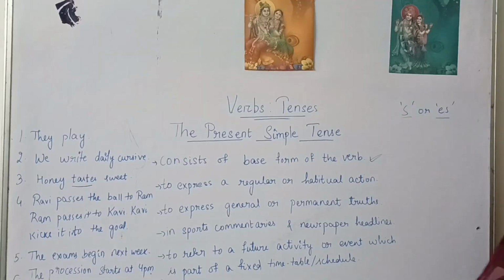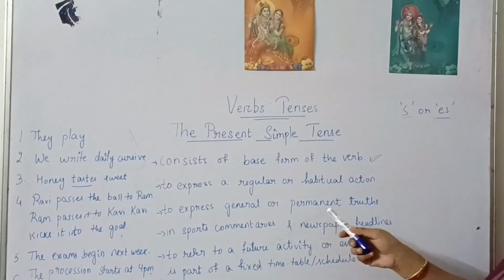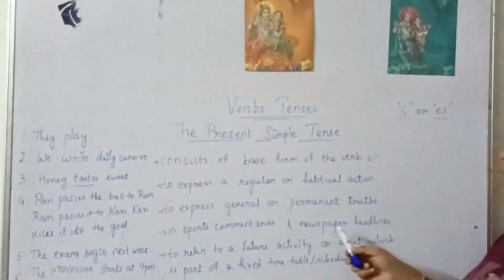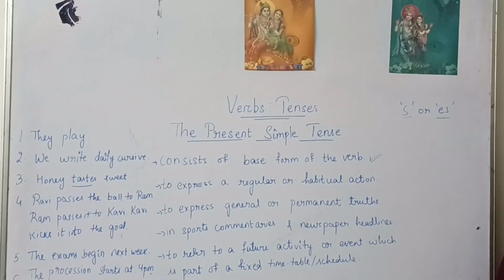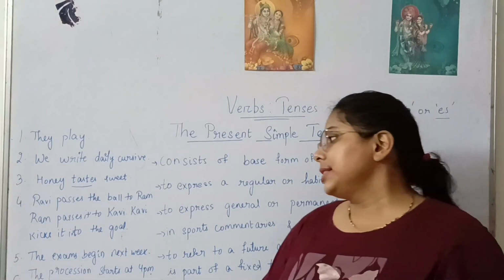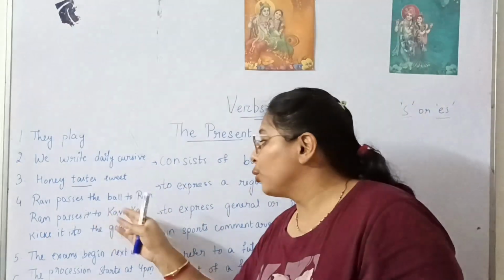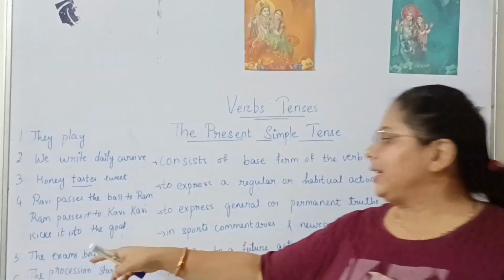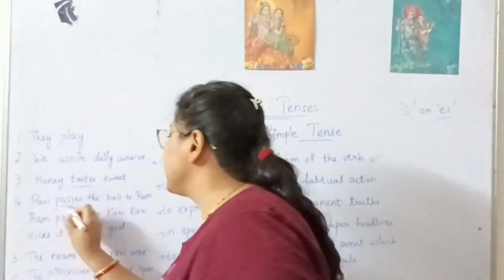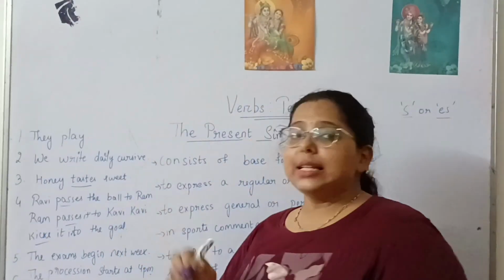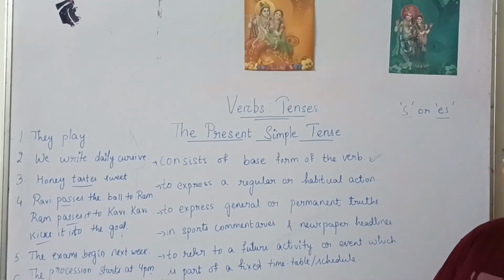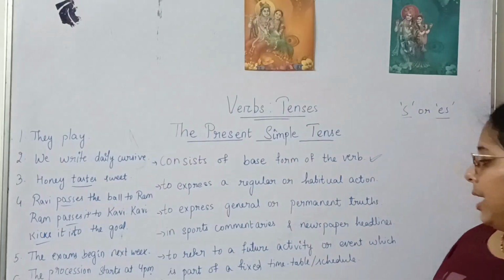Okay, next. In sports commentaries and newspaper headlines also we use the present simple tense. Ravi passes the ball to Ram. Ram passes it to Kavi. Kavi kicks it into the goal. So here passes and kicks are the verbs that show the present simple tense.